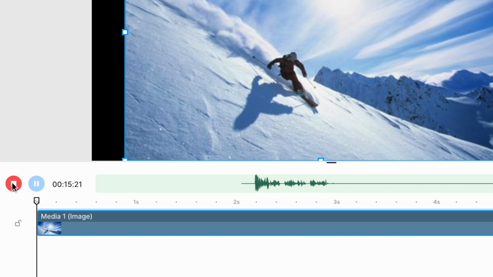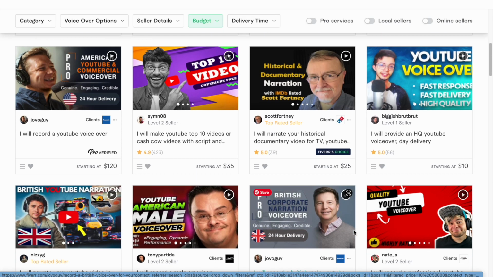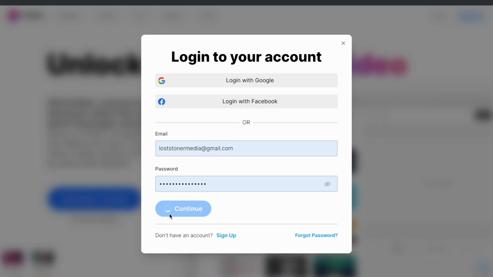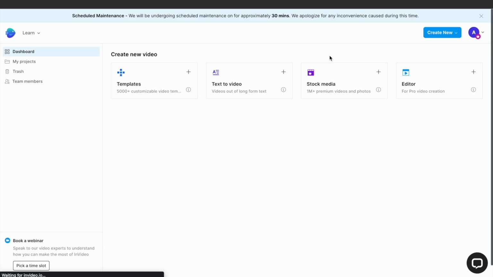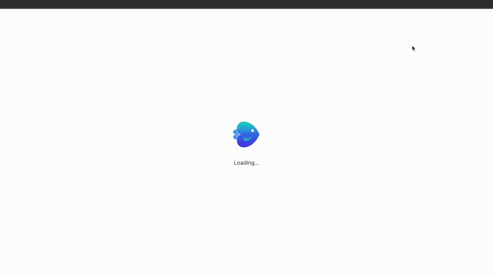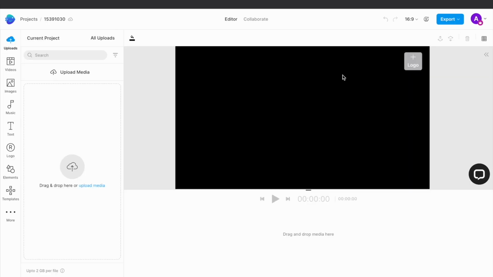Recording your voiceover is super easy to do with InVideo, and it's much more accessible and affordable than hiring a voiceover artist off Fiverr or Upwork. Just sign into your InVideo account and click on the editor option in the dashboard. Choose landscape as your aspect ratio, and this will open up InVideo's super intuitive editor.